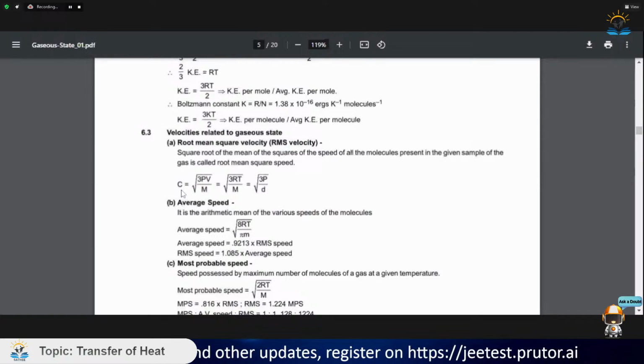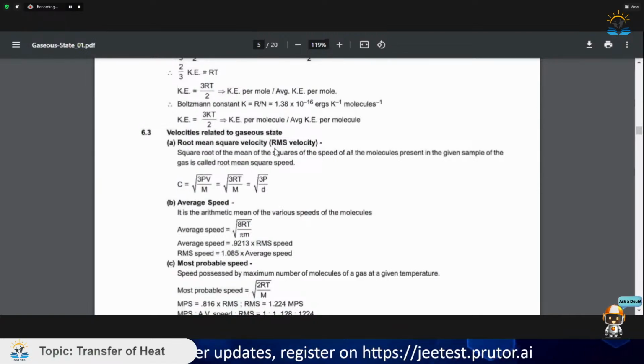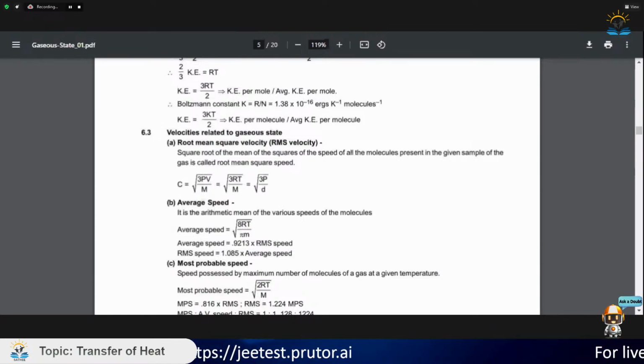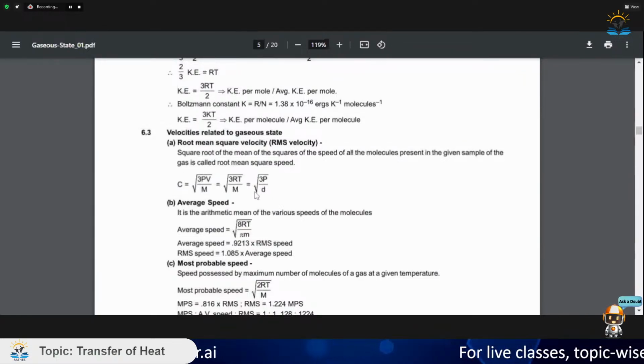Root mean square velocity, which is taken as c, is equal to root of 3PV by M. We directly have to learn this formula because it would be coming in the exam. We can derive it, but generally it is not feasible to put much time into deriving these formulas.